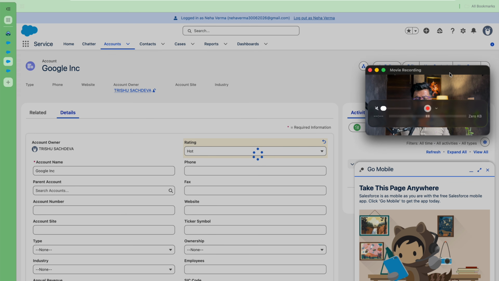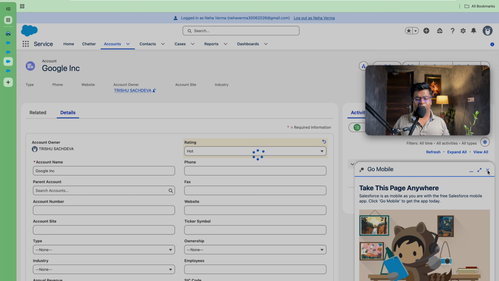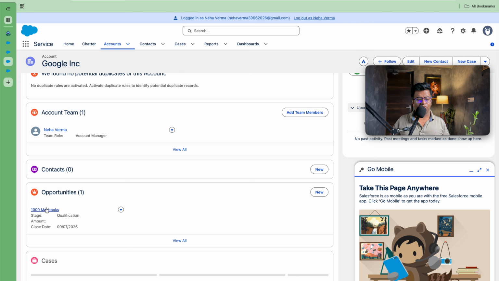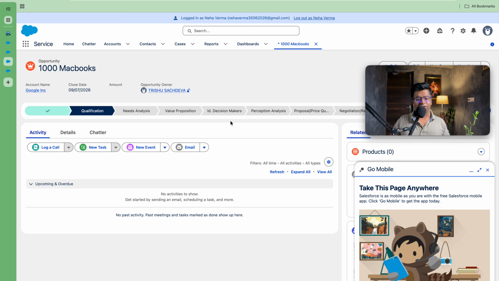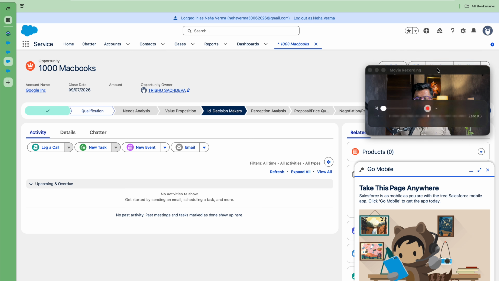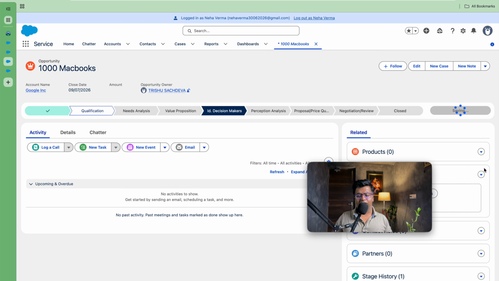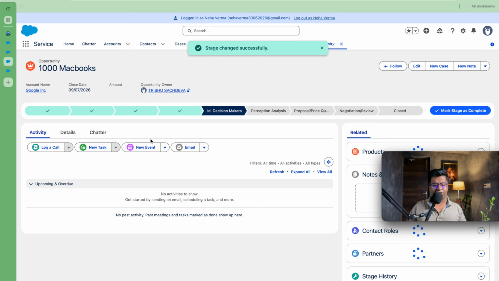So if I go here, I think it is taking a minute or so to get updated, but it will get updated in the backend. Yes, it has been updated. Similarly, if you go on to the opportunities, you just update the stage name from qualification to this. So here also, if we check, we have provided read write access, so we are good.